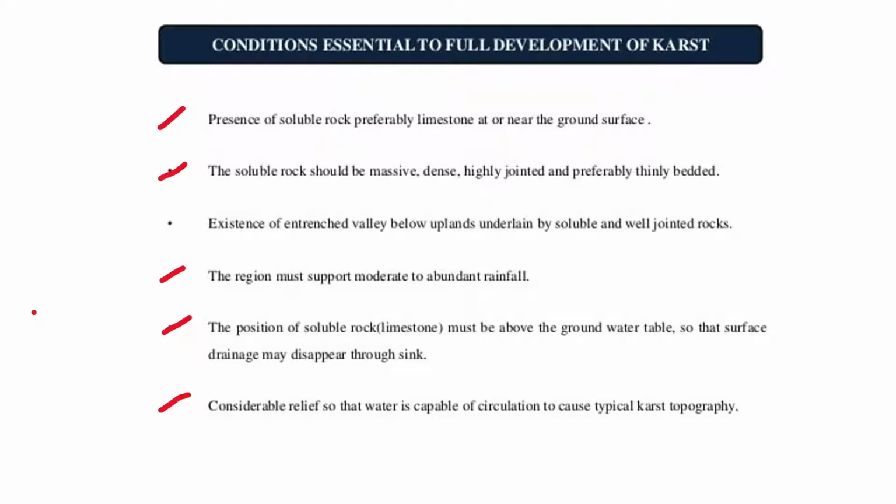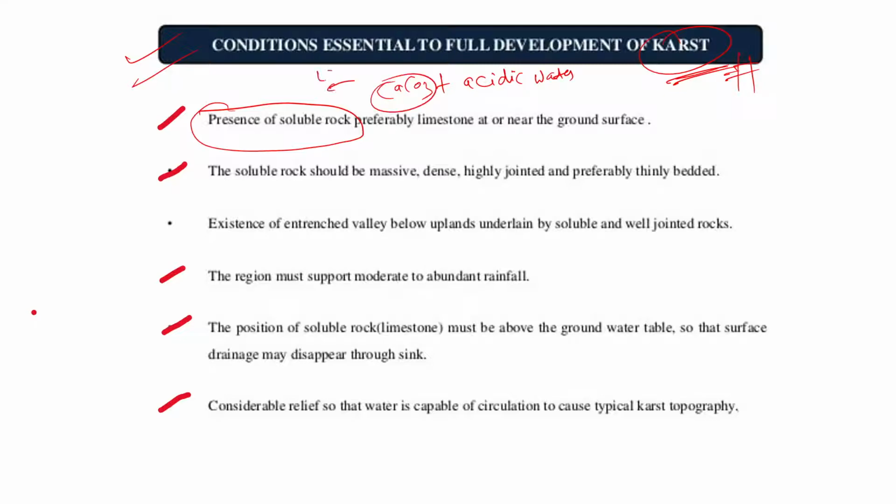So again, before starting the landforms, this is the last thing, right? What are the conditions in which karst landforms or karst topography is formed? We'll study what karst topography is, but these are just preconditions. So the first precondition is there should be presence of a soluble rock, right? Calcium carbonate, it's soluble in acidic water. Means limestone, maybe marble. If we get such rocks, then only we will get karst landform, right? So this is the first condition.